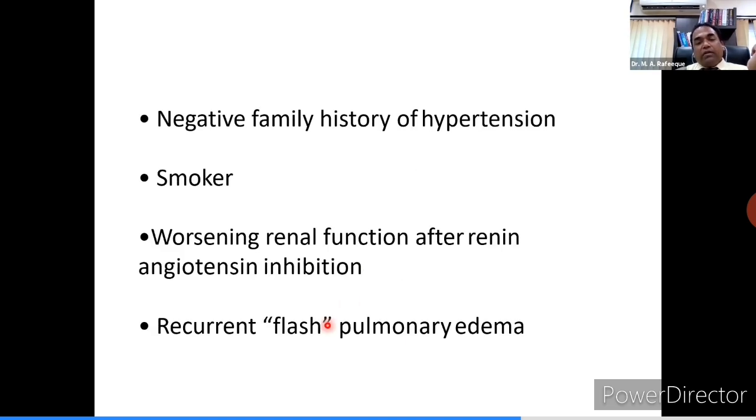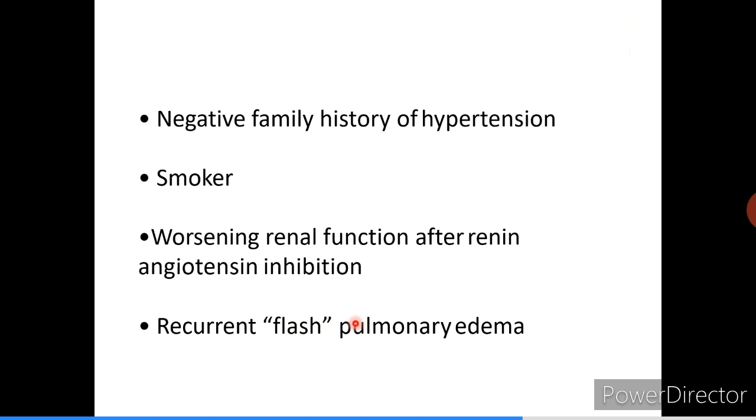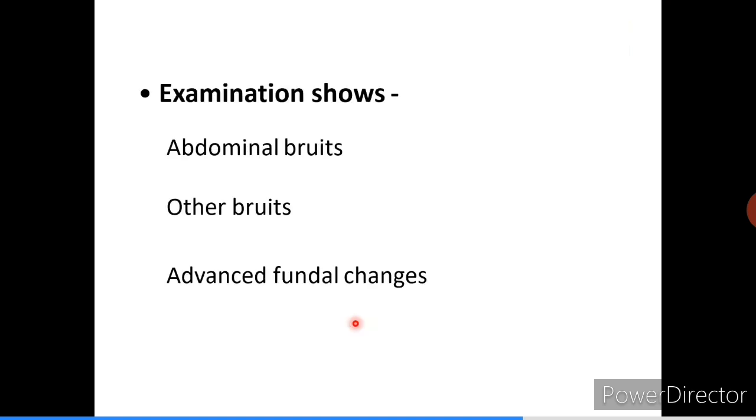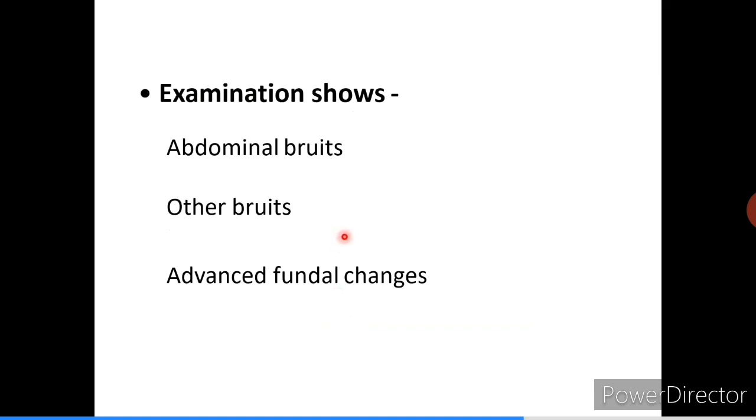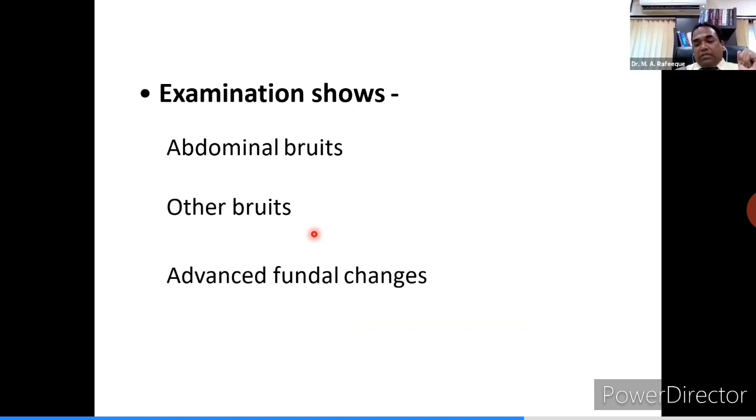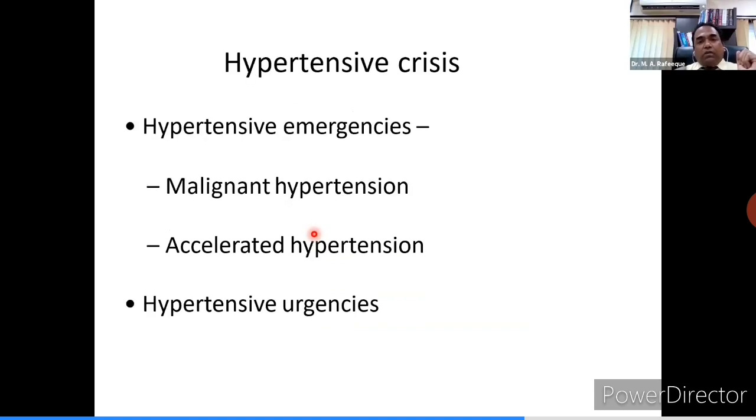The patient may have a recurrent history of landing up in pulmonary edema. Probably young individuals landing up with hypertension, very high BP with pulmonary edema. Obviously, you should suspect. In this, you may get an abdominal bruit periumbilically, or you may get fundal changes in the retina.